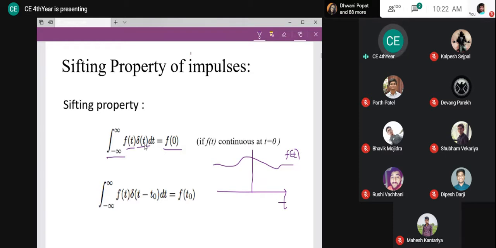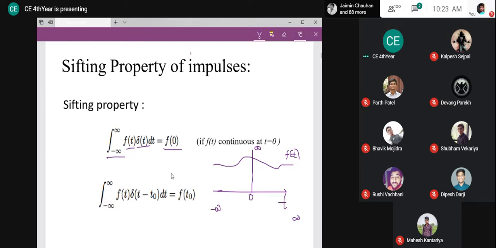So the argument is t. This is a sudden occurrence of impulse or value at t is equal to 0. At this t equal to 0, there is some occurrence of some intensity. Now, if I multiply these two, can you tell me what the multiplication will be? So what it says: if I multiply these two functions and integrate from minus infinity to plus infinity, what I will get is the function at 0. That is what I am going to get. We need to prove it.